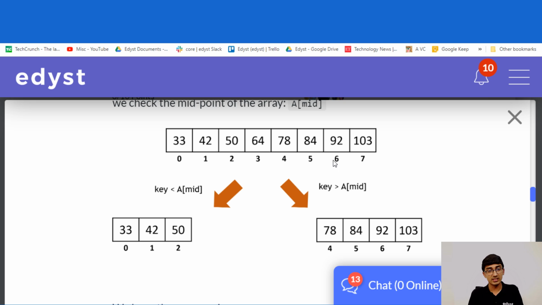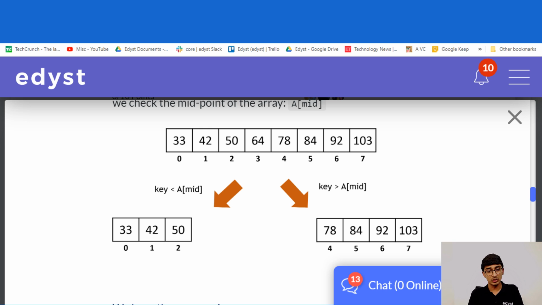When you look at the right side, you can again check the mid of this part. So 7 minus 4 is 3. 3 divided by 2 would be 1. So this is the mid part. 84 is the mid. So is 92 greater than 84? Yes, it is. So it's going to be on this side.